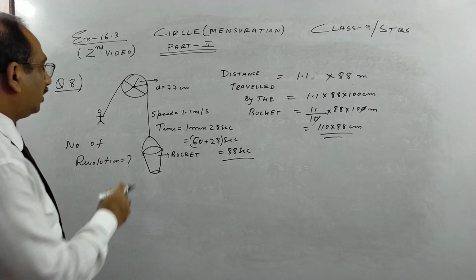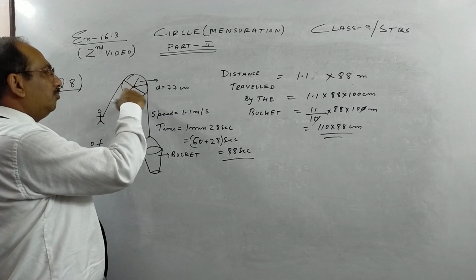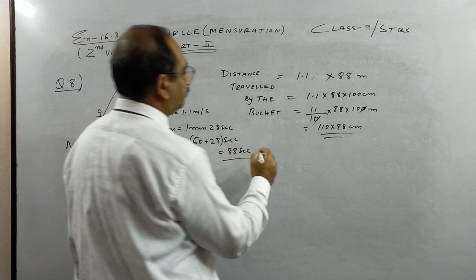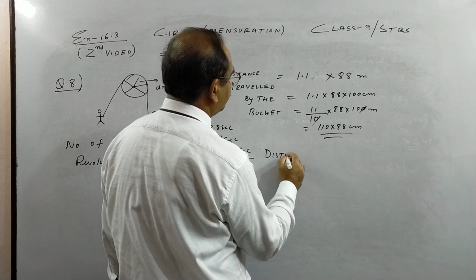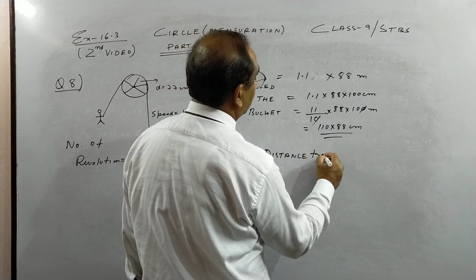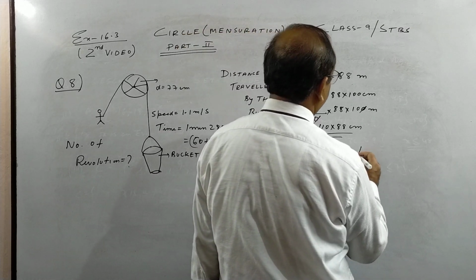Now try to understand the number of revolutions or rotations.